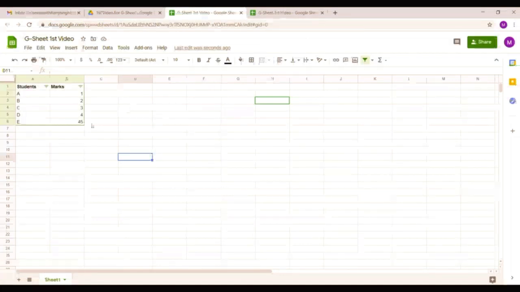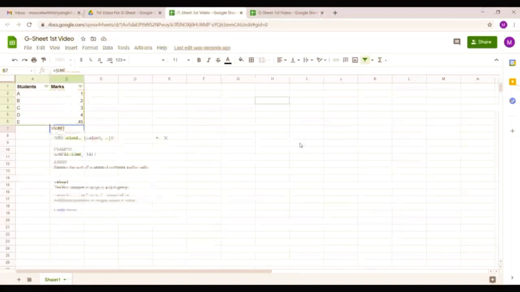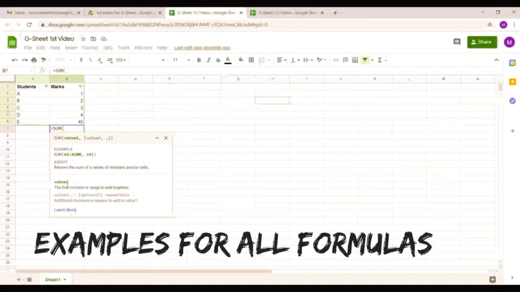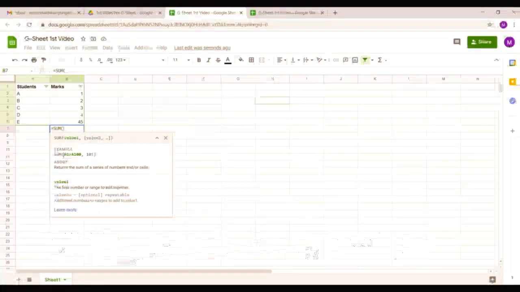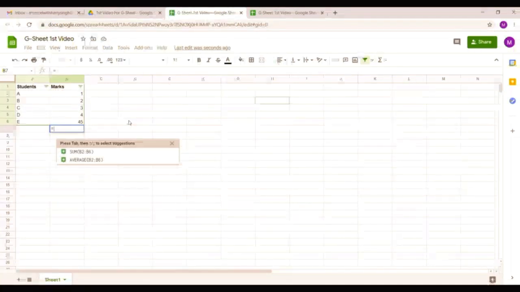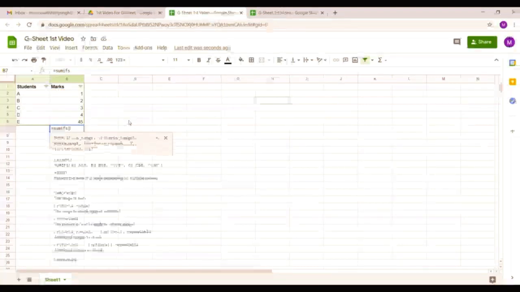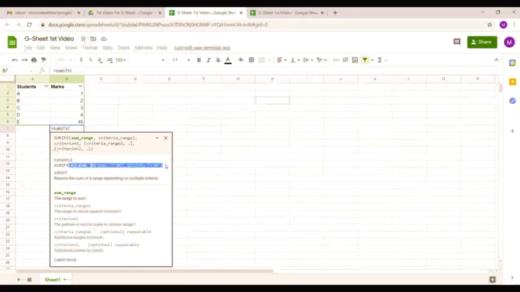So let me just enter one simple formula which is sum. So when you open a blank cursor, you can see the description. The formula will give you the syntax of the formula and obviously the example of the formula, or you can use another one, sum if. So now see, this is the option, or you can say these are the examples given by Google Sheet,